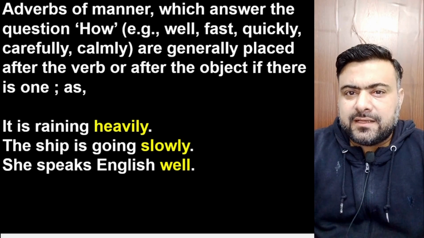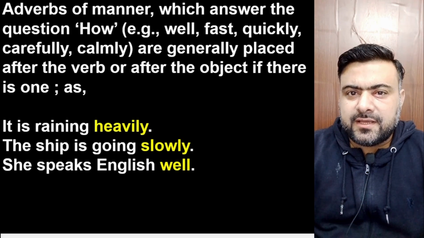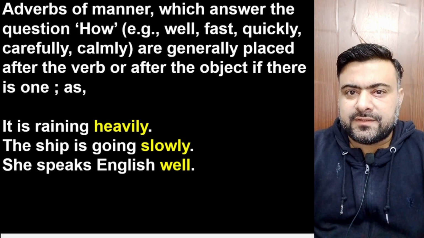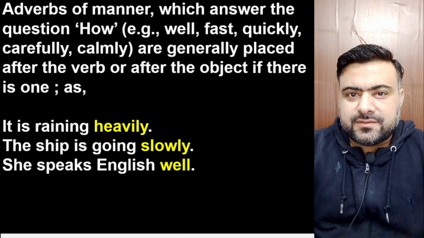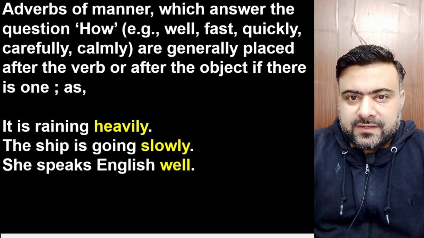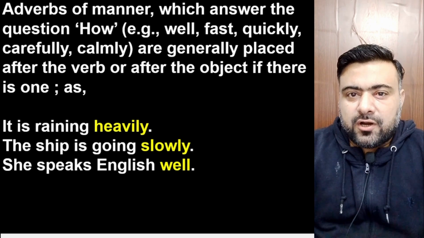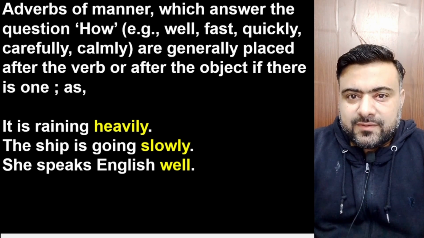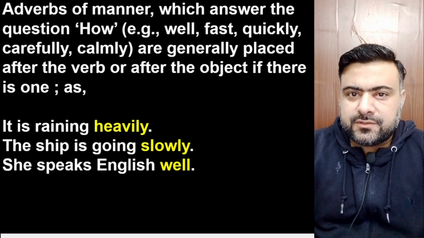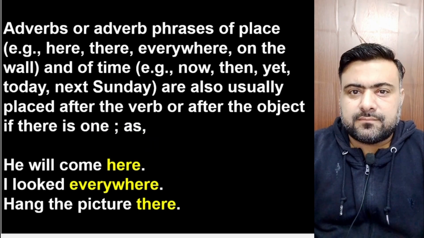She speaks English well. Well is the adverb of manner and it has come after the object of the verb in a sentence. Speaks is the verb and English is the object. So the adverb of manner has come after the object of the verb in a sentence.